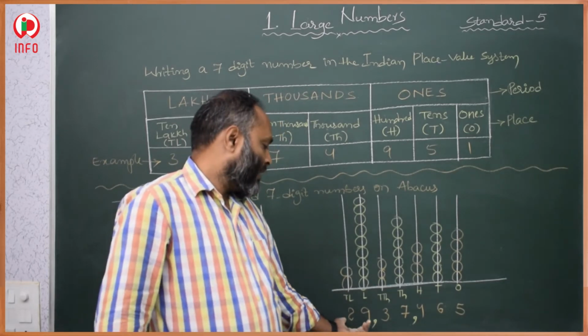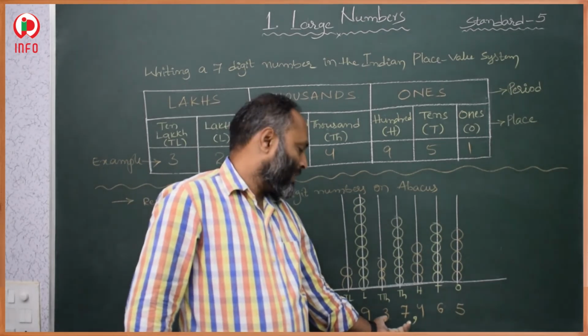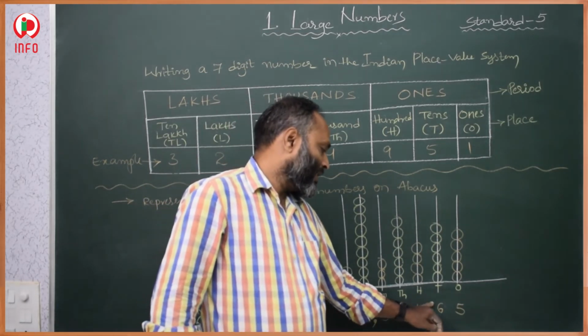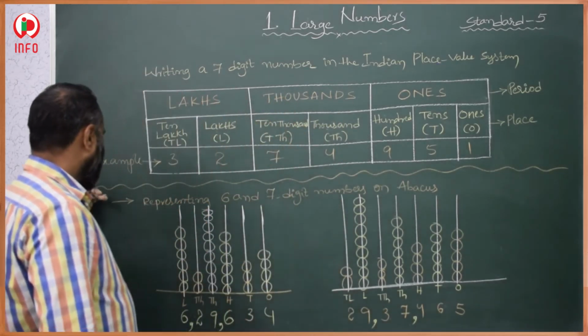So then how to read? This is the lakhs period, 29 lakhs. This is the thousands period, 37,465. In this way we represent.